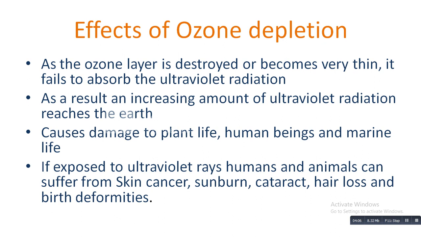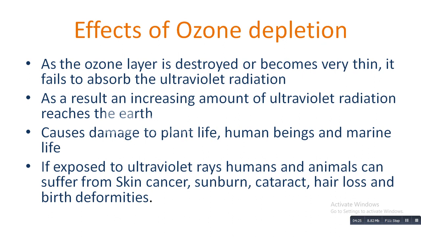When this ultraviolet radiation reaches the earth, it will cause damage to plant life, human beings and marine life. If exposed to ultraviolet rays, humans and animals can suffer from skin cancer, sunburn, cataract, hair loss and birth deformities.